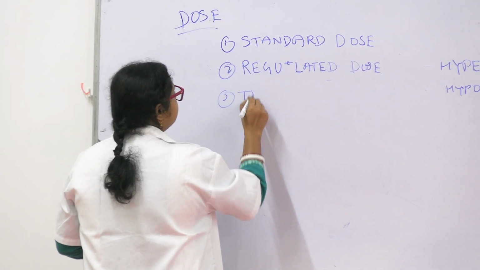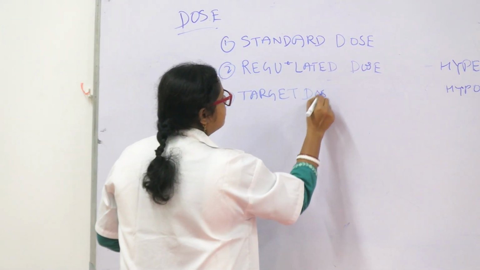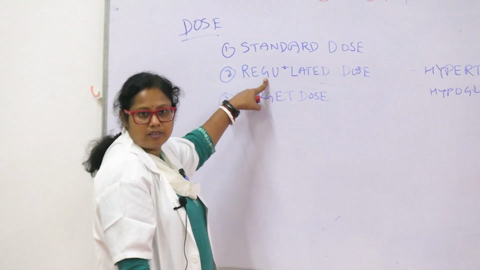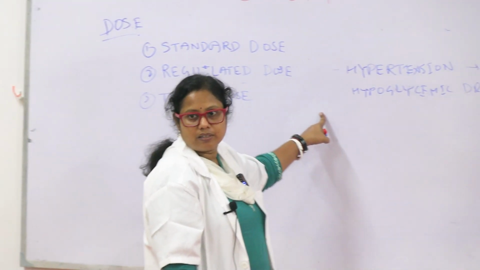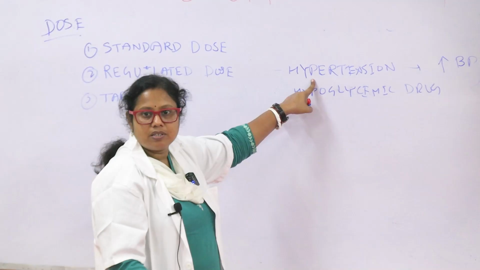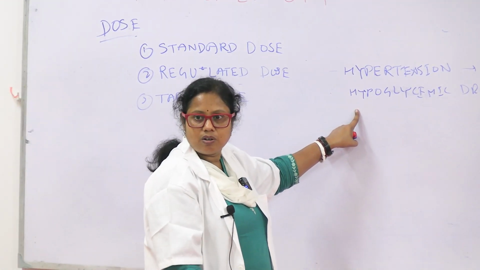Third is target dose, where we cannot regulate the dose, means where we cannot measure the effect of the drug. Here we can measure the effect of the drug, whether blood pressure is decreasing or not, whether blood sugar is decreasing or not.